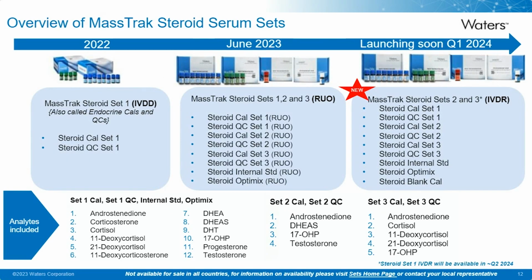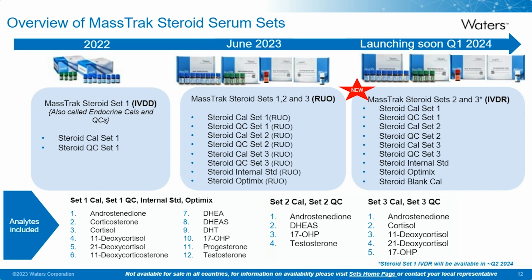So here's an overview of the MassTrack steroid serum sets family. A set will contain at least a CAL and QC, and in some instances contains additional products like the internal standards and optimization mixes that are critical to method development as well. There are 3 different steroid sets that we offer.